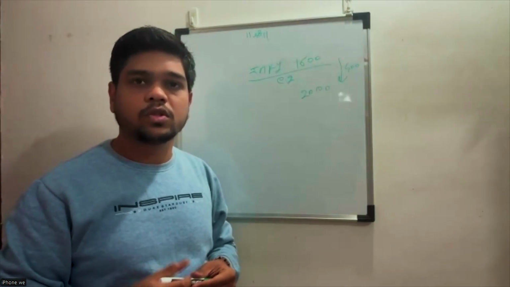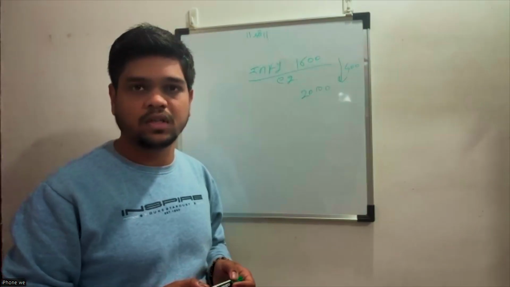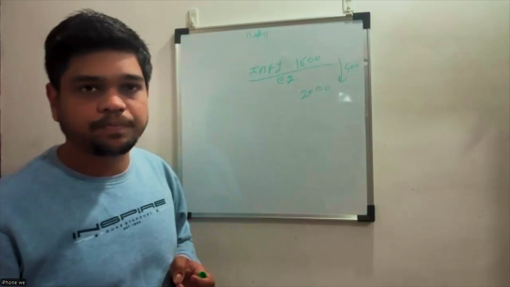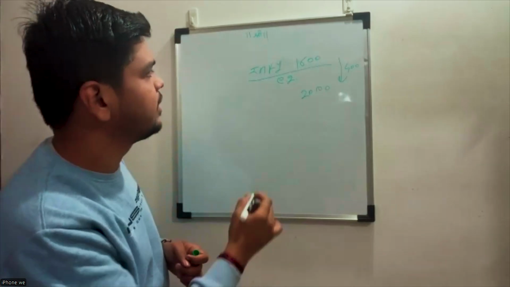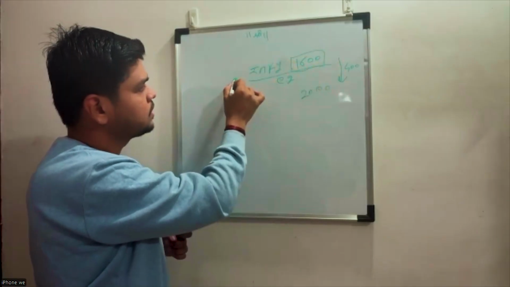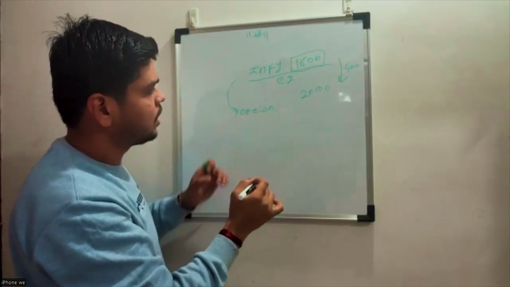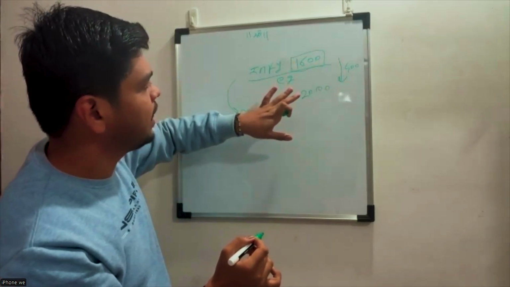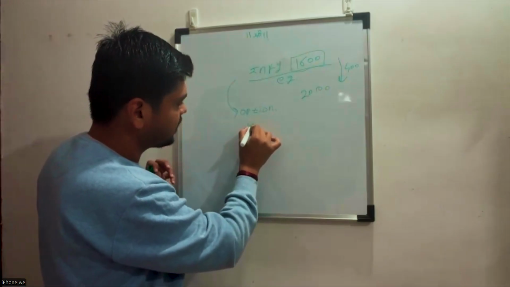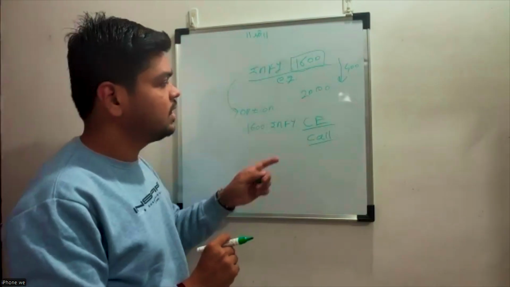But suppose today you don't have the 1600 to purchase that whole share. So what are the options we have actually? So here comes the options in market. It is the derivative. So instead of purchasing the 1600 Infosys share, you will purchase an option. What is option? Option is a derivative. How is it a derivative? It derives its value from the Infosys share. It will be written as 1600 Infy CE. CE means call option.